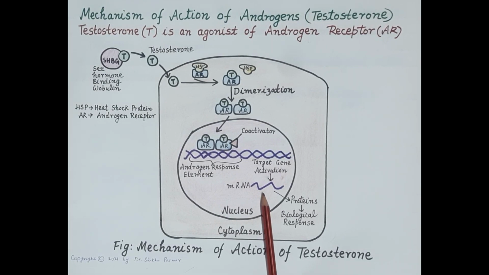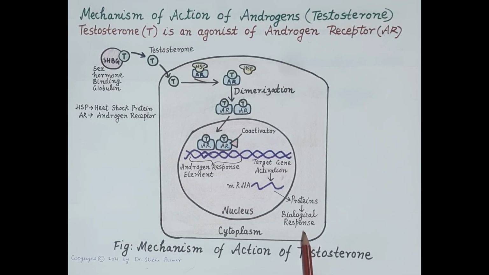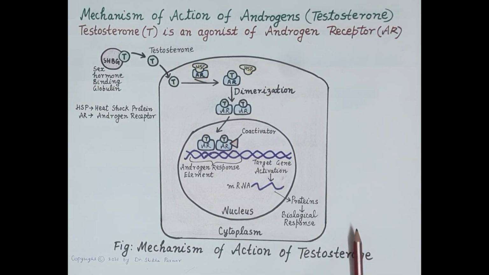That further causes synthesis of specific protein as directed by the androgen, which leads to the production of the required biological action, that is the physiological response as required by the androgen. So, this is the mechanism of action of testosterone as well as dihydrotestosterone.